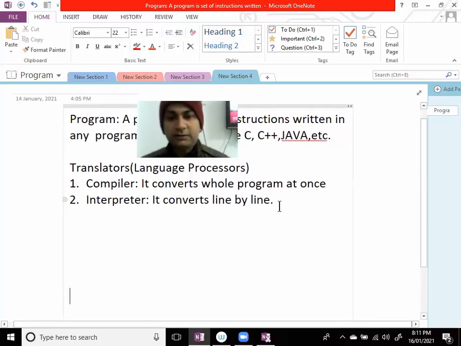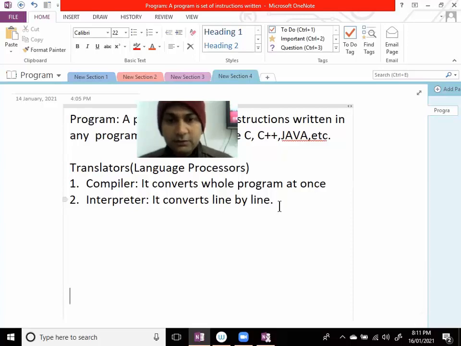Compiler, how does it convert? It converts the whole program at once. Means पूरे program को एक ही बार में high level से low level में convert कर देता है. It means your program should be correct from line number 1 to the last. It should be grammatically correct, 100% grammatically correct. Only then will the compiler convert.